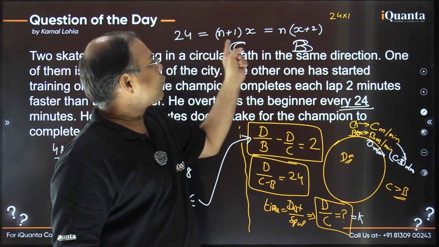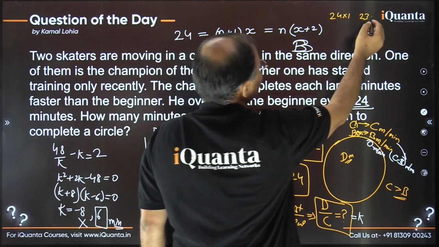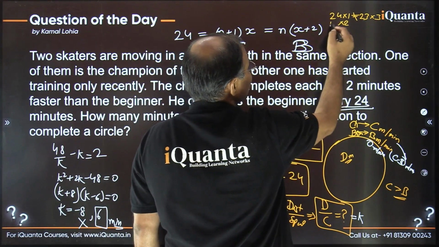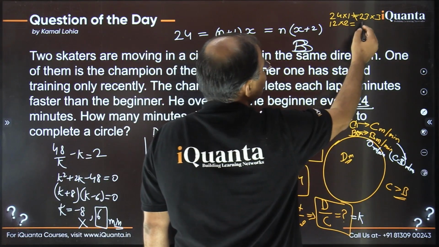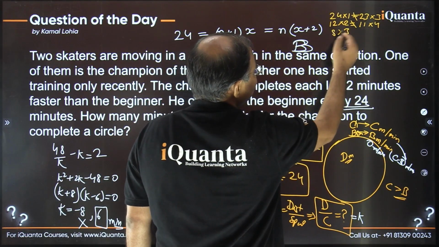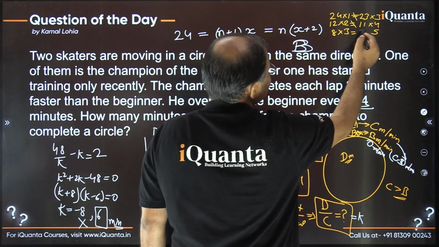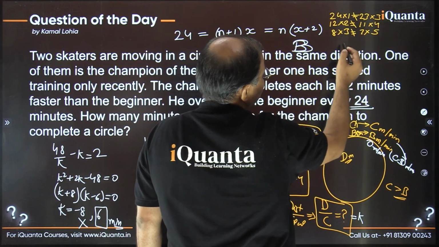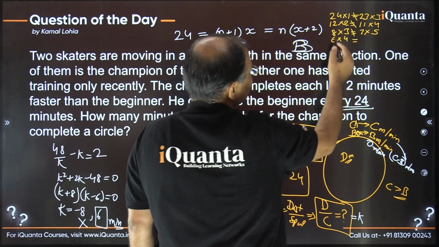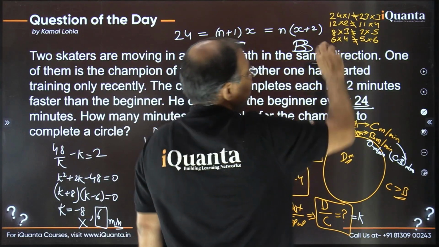As per the condition, if I decrease 24 by one it becomes 23, and if I increase this x by 2 it becomes 3. Will it satisfy? No, they are not equal, so it doesn't satisfy. Next case, 2 and 12. Going by the same, if I decrease 12 by one and increase the other by 2, will it work? No, it is not equal. Next case, 3 into 8. Now if I increase 3 by 2, that is 5, and decrease 8 by one, that is 7. Will it work? Not necessarily. It is not equal. Next, if I make it 4 and this would be 6, what is going to happen? Decrease 6 by one, that is 5, and increase 4 by 2, that is 6. It doesn't work.